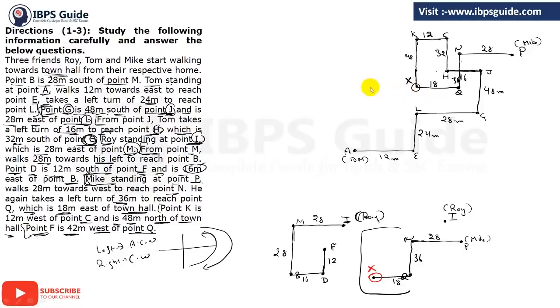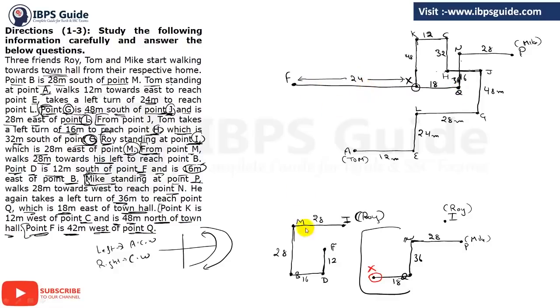So we have to make 24 more from here. Now to the west of X, let's move down for the point F, that is 24. So if A and E is 12 meter, so F must be somewhere here. So this will be the point F, and this distance will be 24, and this is 18. So total F to Q will become 42.